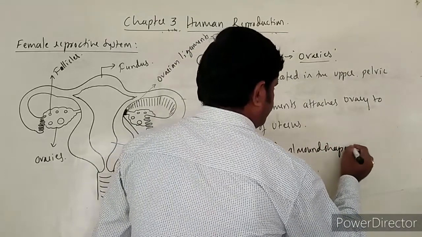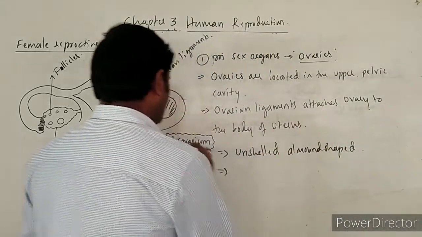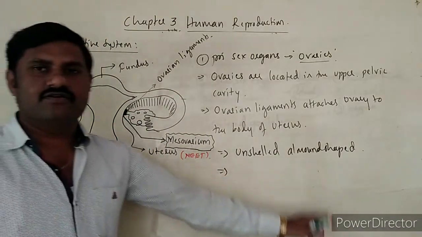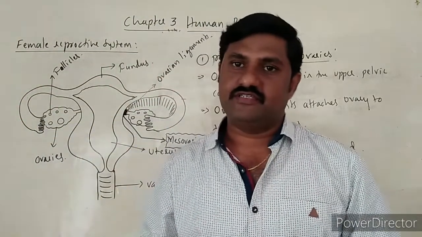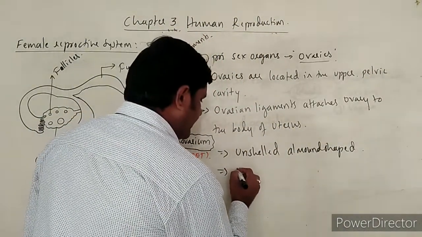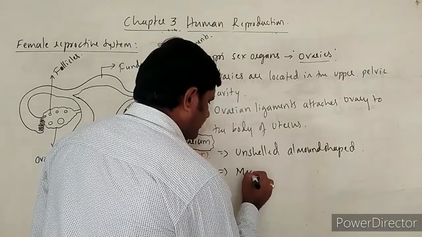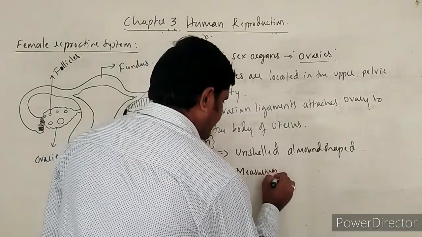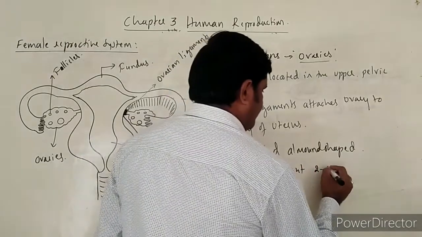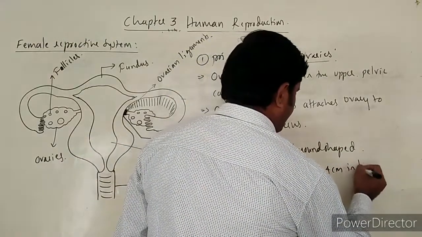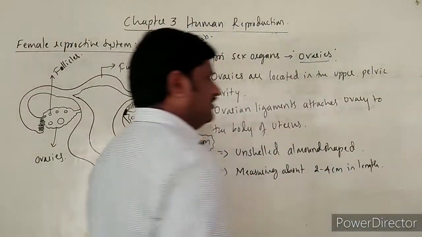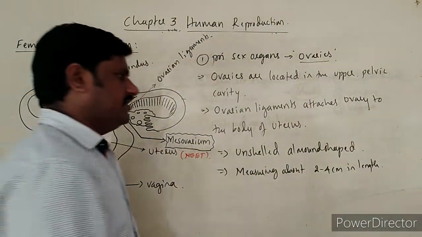Whenever you observe these ovaries, they look like almond-shaped structures, right? And each ovary measures about 2 to 4 centimeters in length, right? 2 to 4 centimeters in length.